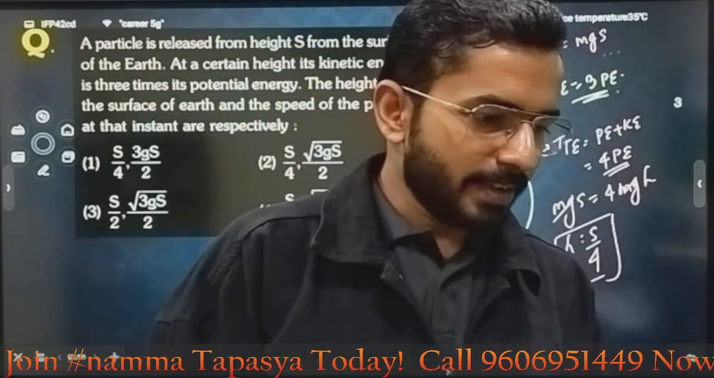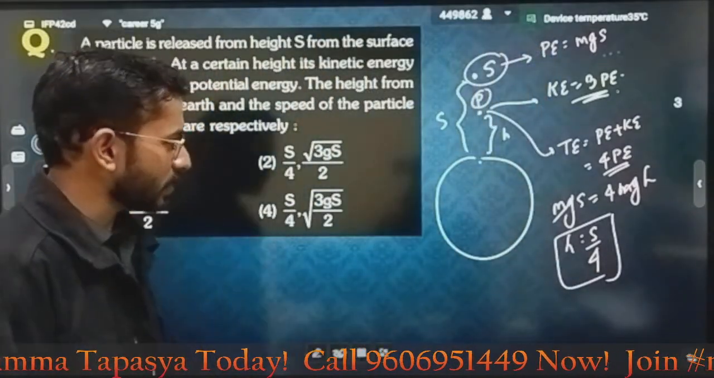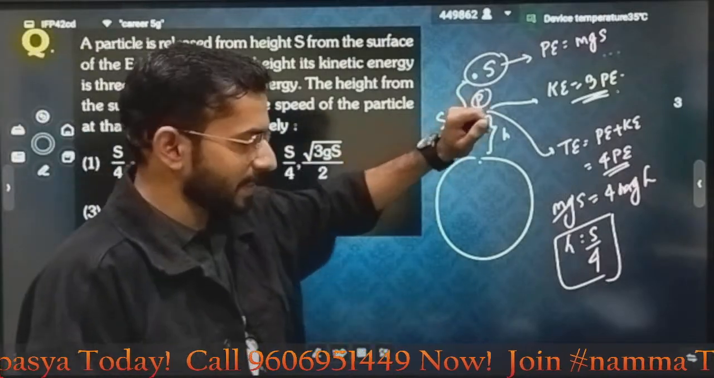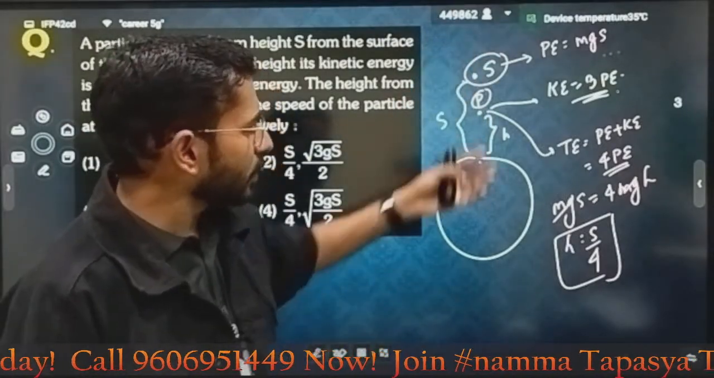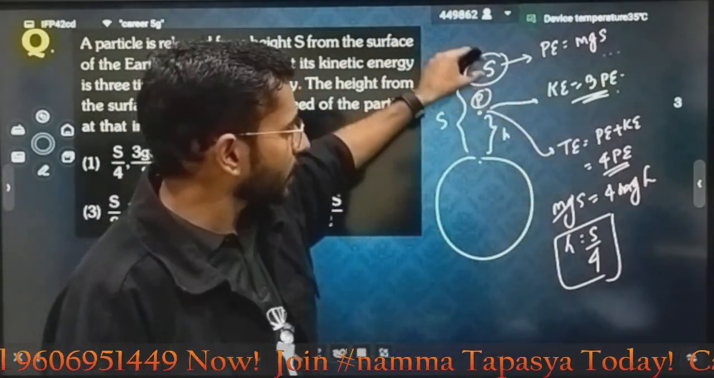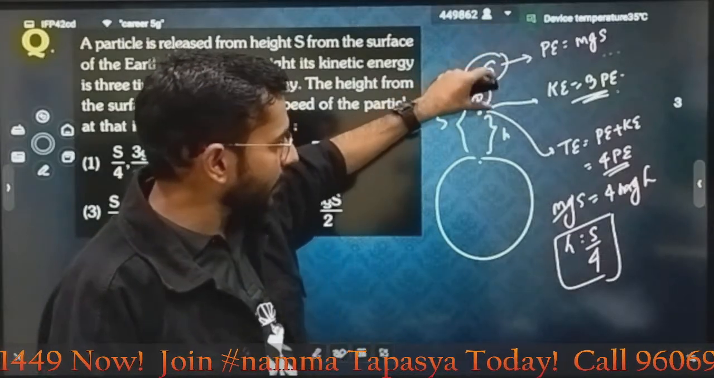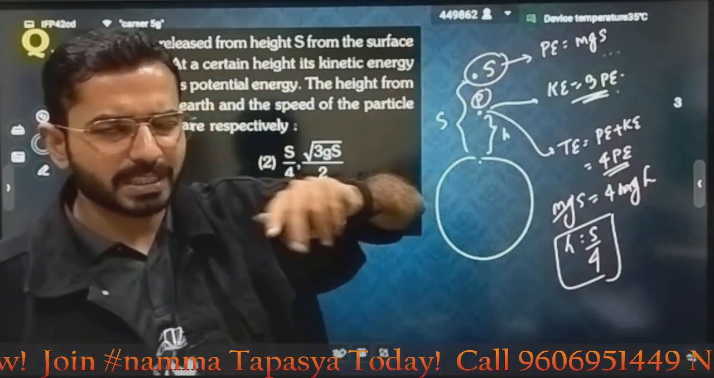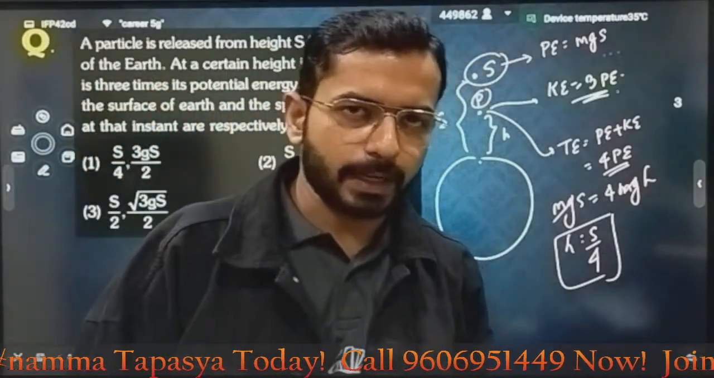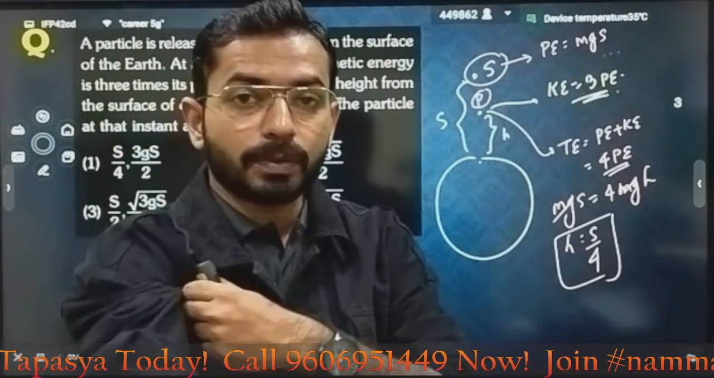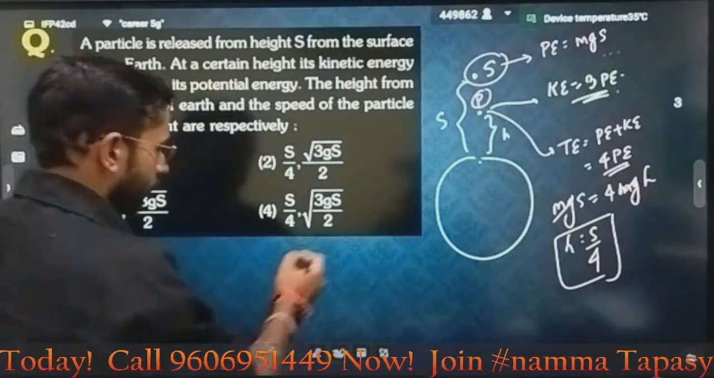So where were we in this question? I was telling you, at point P, the total energy will be conserved. I have written the total energy at point S, then the total energy at point P, and I have just equated those energies. I got my height. Now if you ask me, what will be the velocity?